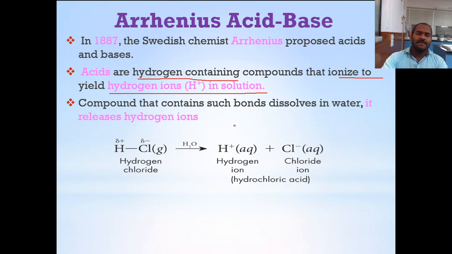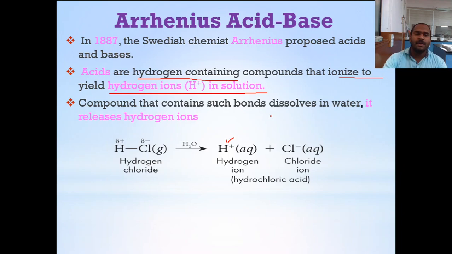Here we are considering a simple example, hydrogen chloride, or hydrochloric acid. When dissolved in water, it forms H plus and Cl minus in an aqueous solution. Therefore, it is called an acid. This is a simple concept given by Arrhenius, but it is for the solution.